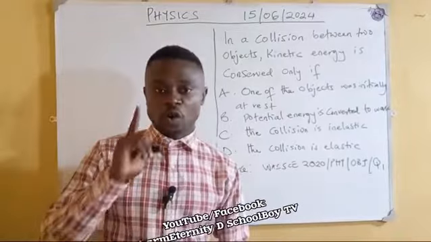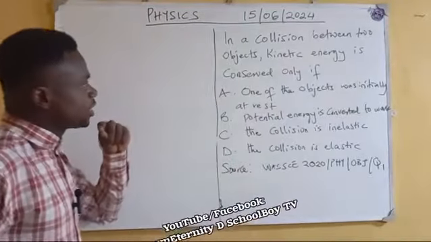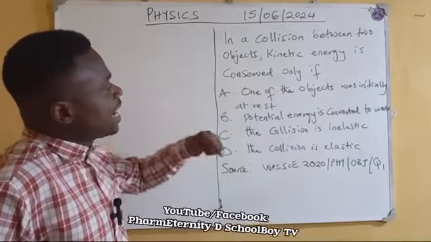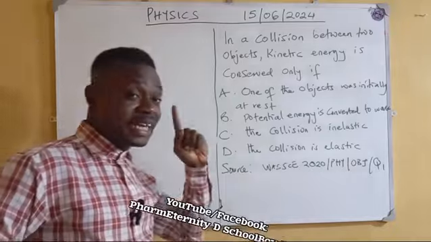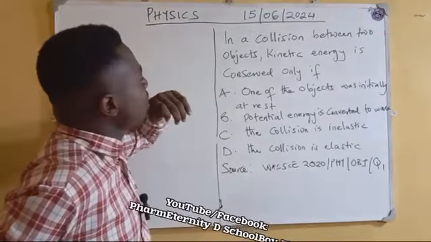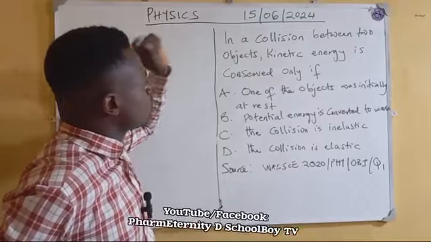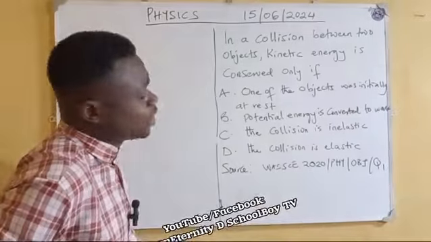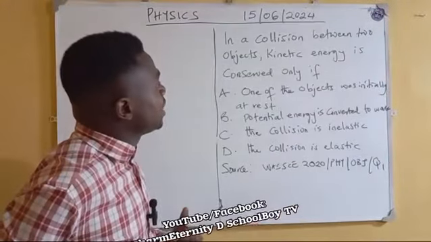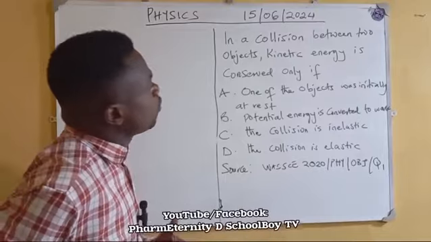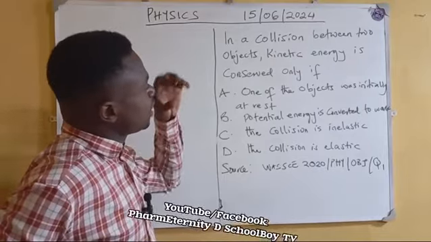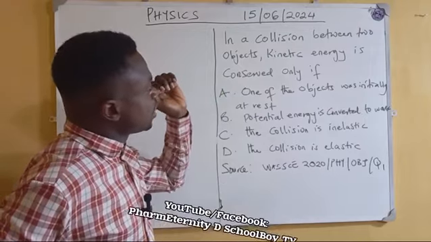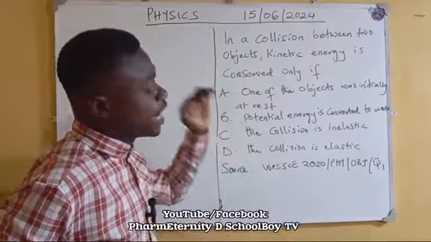Objective question number 1. Now let's look at the question again. The question says, in a collision between two objects, the kinetic energy is conserved only if. So this question is from the topic of collision, linear momentum and the law of conservation of energy and linear momentum. So let us go into this relationship between the elastic collision, kinetic energy and momentum.